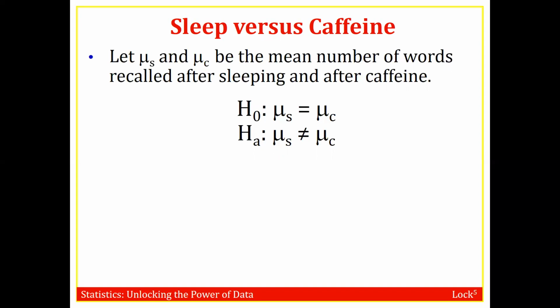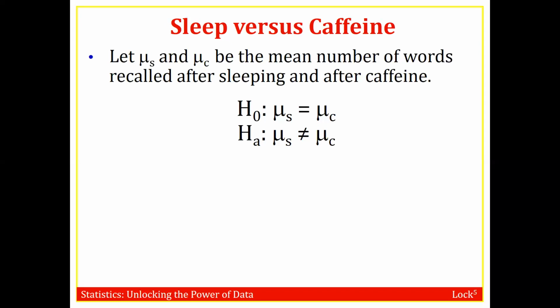Now, when we're using mu, it's not just the students who participated in this experiment. It would mean the mean number of words recalled by everybody in the population who would have taken a 90-minute nap. Like mu sub s would be the mean number of words among the whole population of those who took a 90-minute nap and then tried to recall words. Likewise, mu sub c would be the mean number of words recalled by everybody in the population who first took a caffeine pill and then had to recall words.